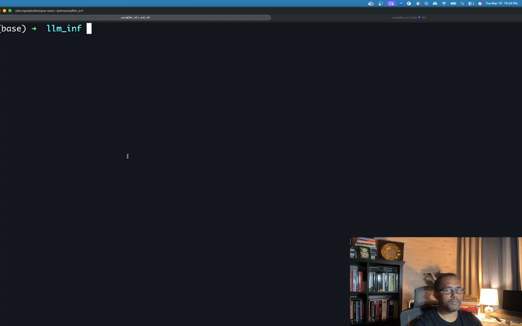Okay, so we have downloaded the model file, and we have the Docker Hub ready, and of course the Docker command will be running, and we have the Docker Compose file as well. Now the only thing that we need to do is start that.